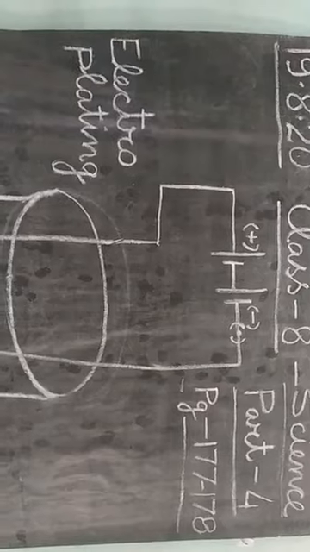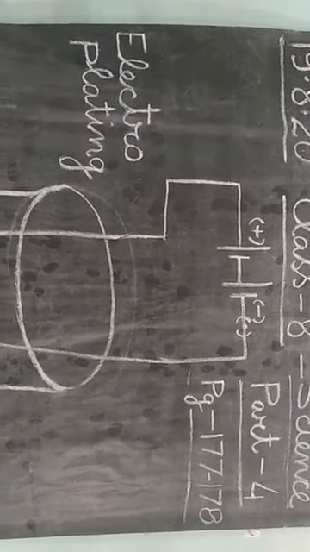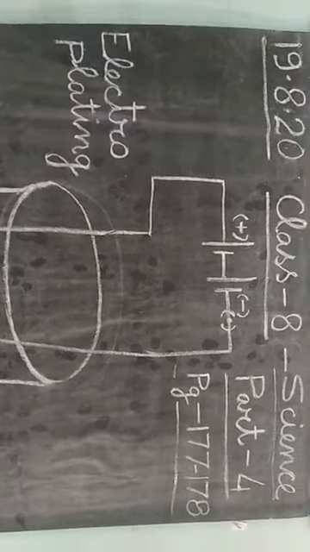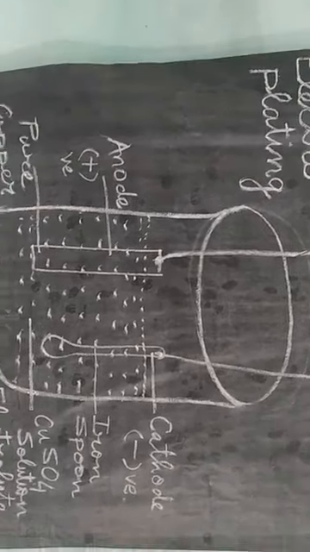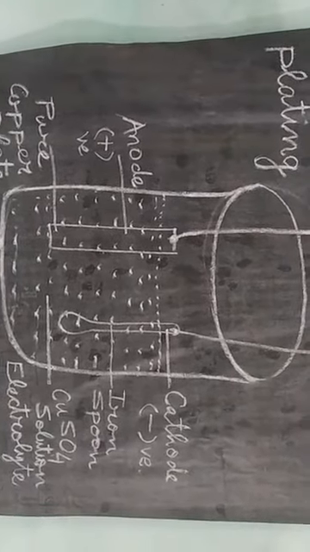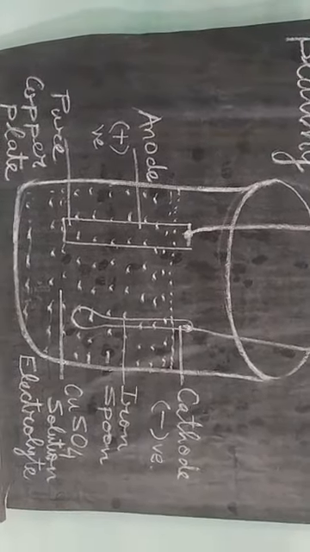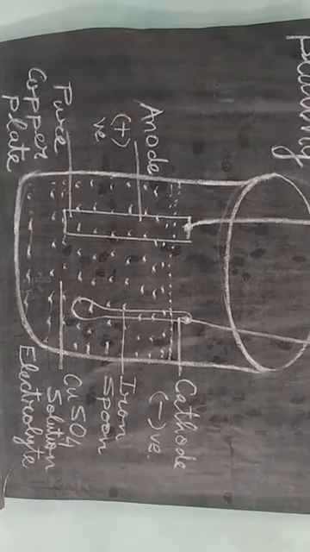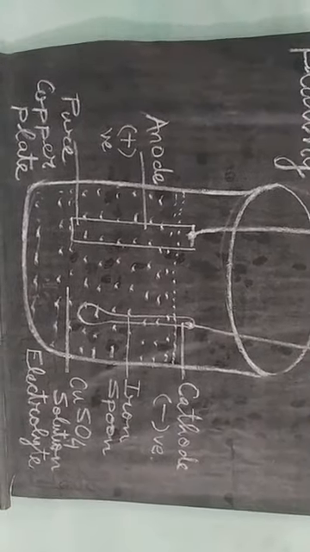Now students, I will explain how the electroplating of any material can be done by the passage of electric current. This is the diagram, if you can see. This is how you will make the arrangement of the various things in order to perform the activity of electroplating. Before starting the process of electroplating, we have to collect certain materials.